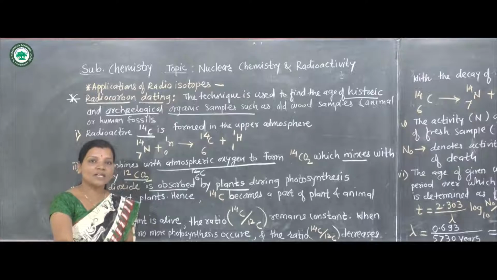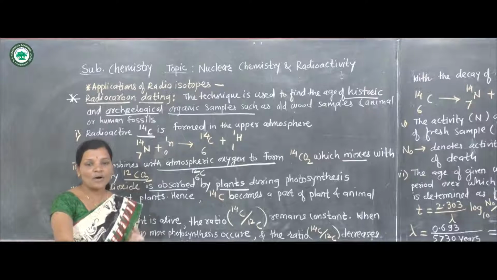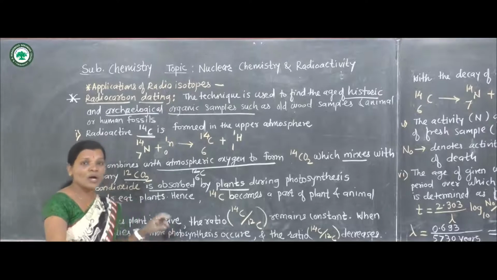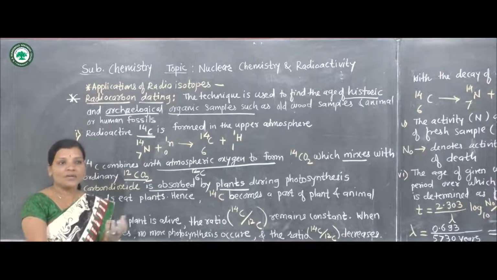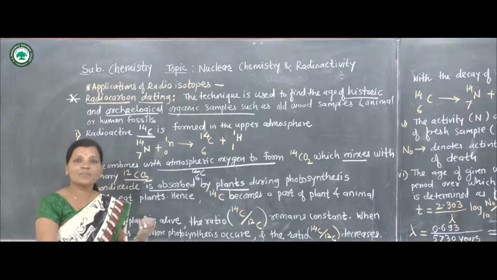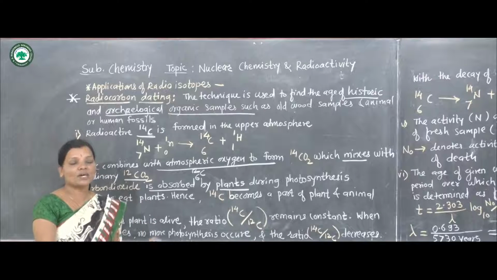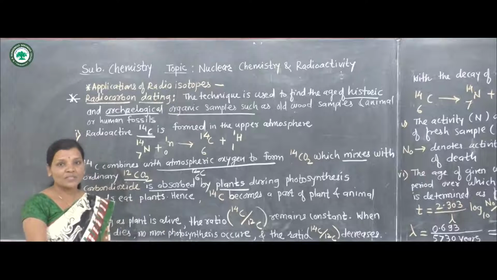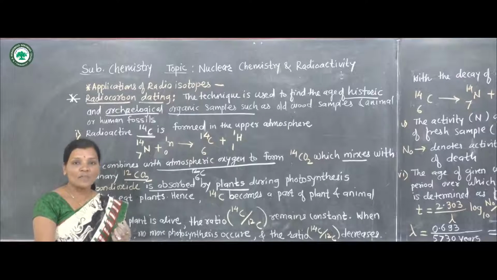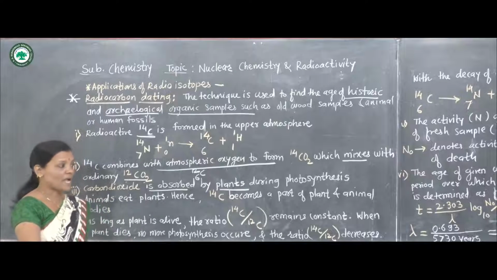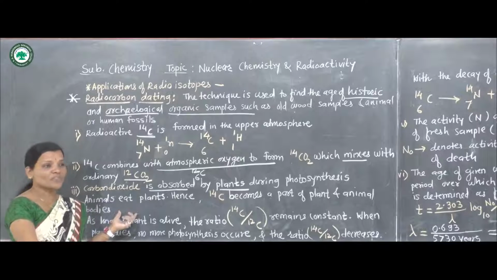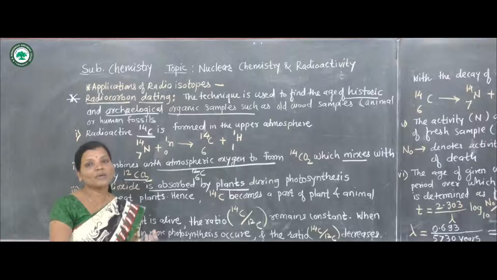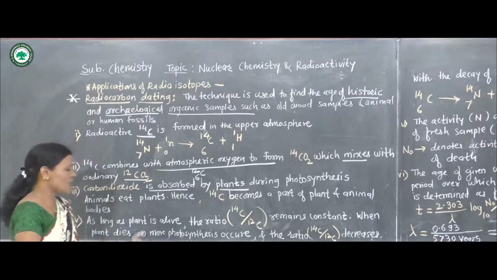In the atmosphere, ordinary carbon dioxide with carbon of atomic mass 12 is also found. Plants absorb carbon dioxide for photosynthesis, either ordinary carbon dioxide or carbon dioxide with carbon of atomic mass 14. Animals eat plants, so carbon is part of plants as well as animals.